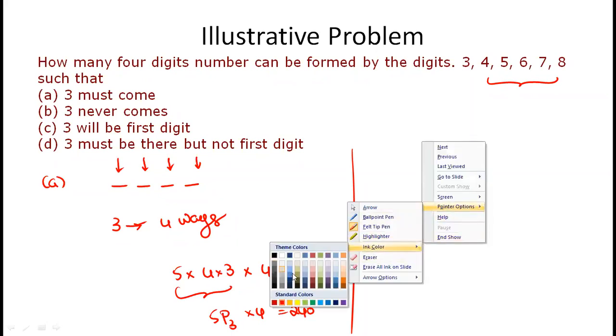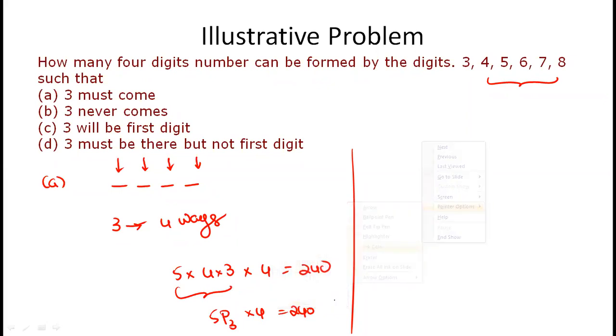Next one, 3 never comes, go with option B. If you don't want 3, these 4 places should be filled by the other 5 digits. So 5 into 4 into 3 into 2. Hope you got 120, or else 5P4.